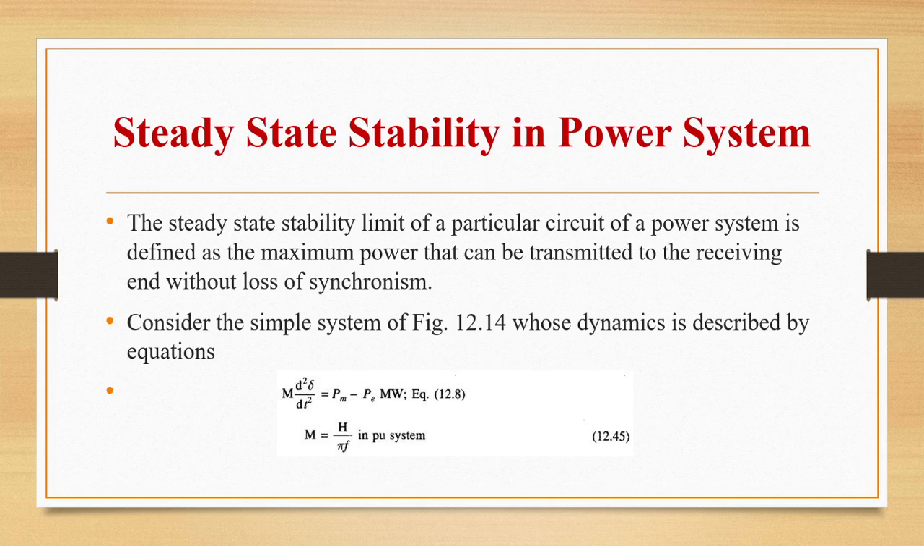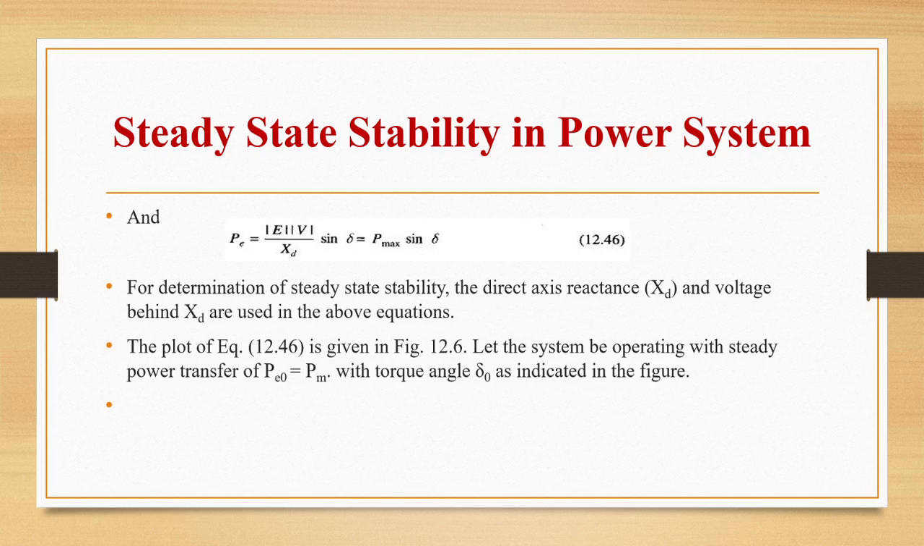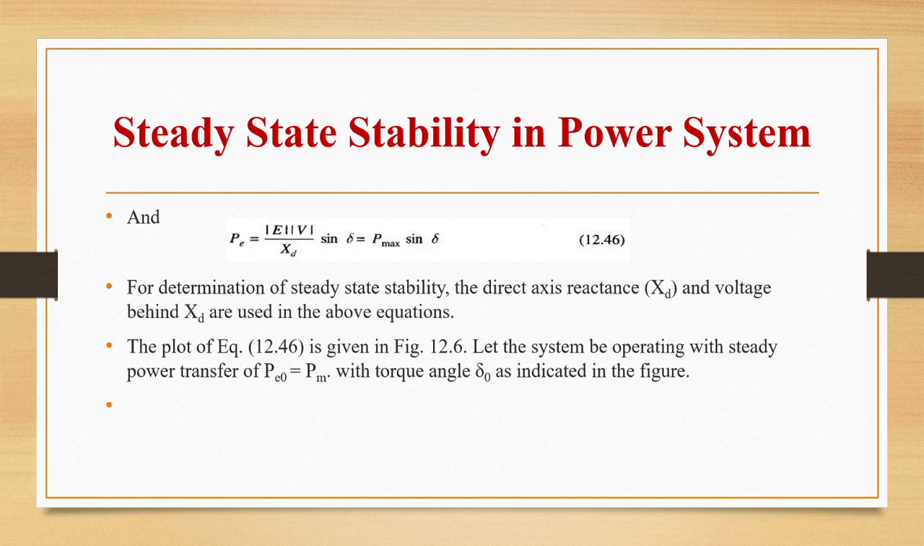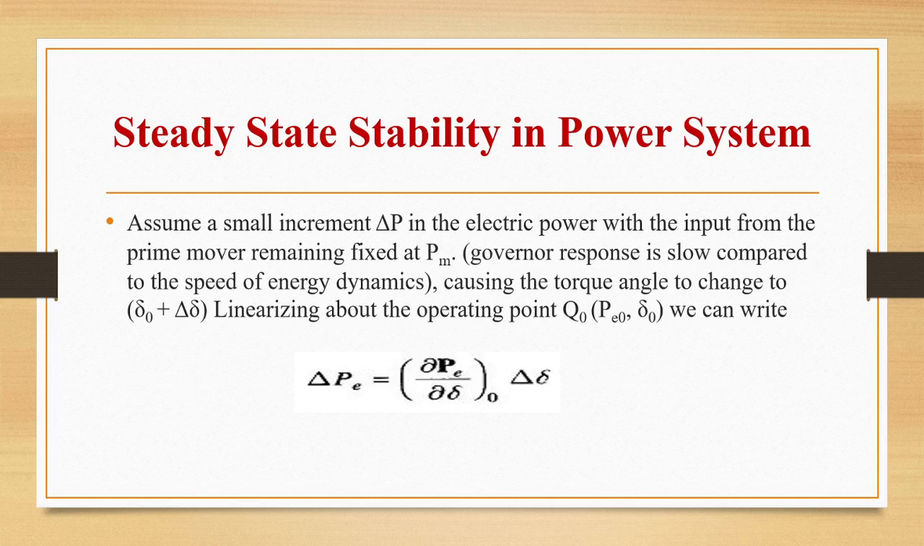Let us consider the simple system whose dynamics is described by the equation M d²δ/dt² = Pm − Pe, where M = H/πf in per unit system, and Pe = |E||V|/Xt sin δ, that is Pmax sin δ. For determination of steady state stability, direct axis reactance, that is Xd, and voltage behind Xd are used in these equations. So the plot of this equation is shown in figure.